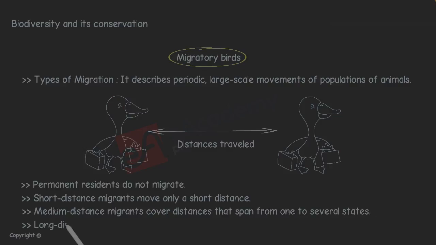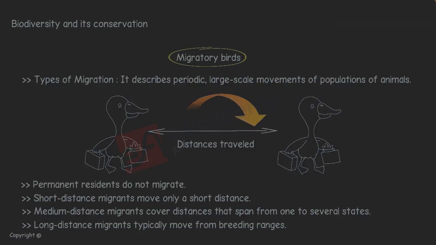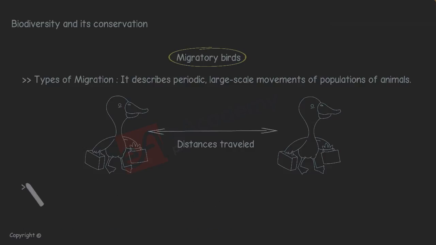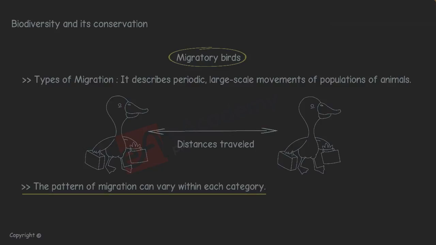Number 4. Long distance migrants typically move from breeding ranges in the United States and Canada to wintering grounds in Central and Southern America. The pattern of migration can vary within each category, but is most variable in short and medium distance migrants.